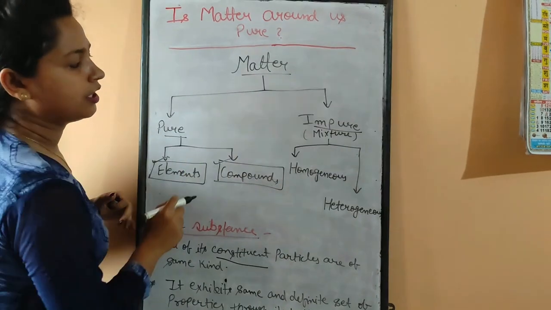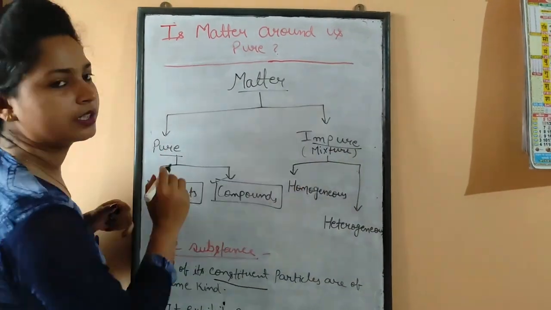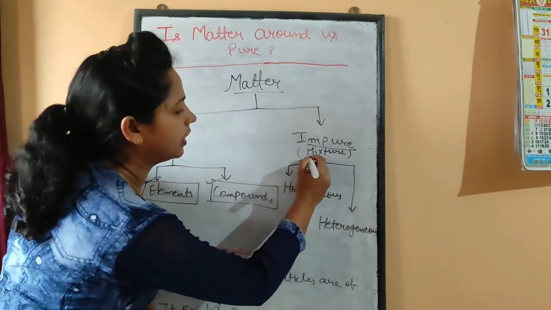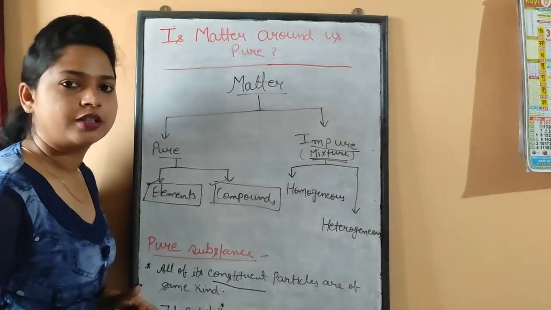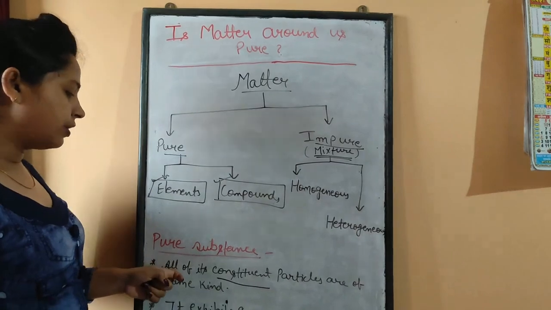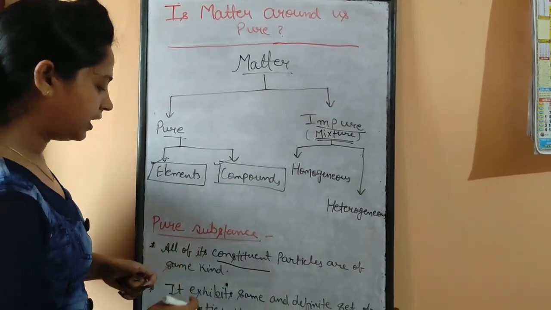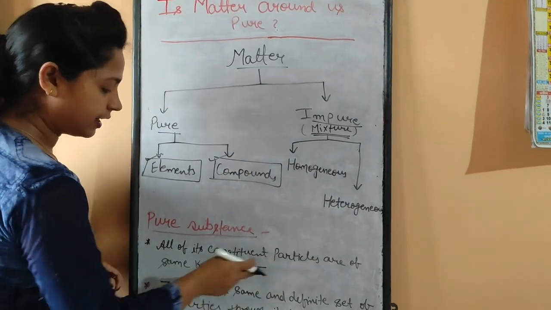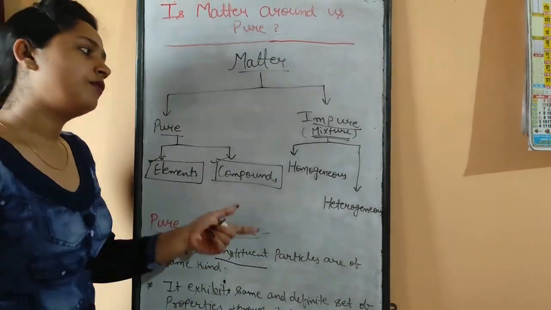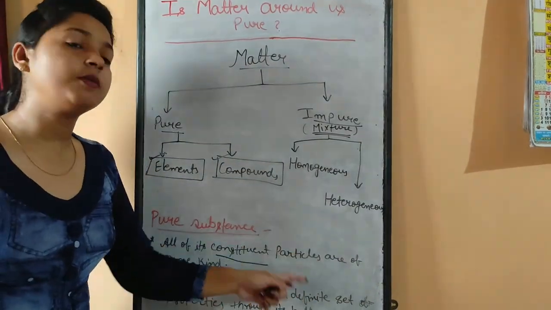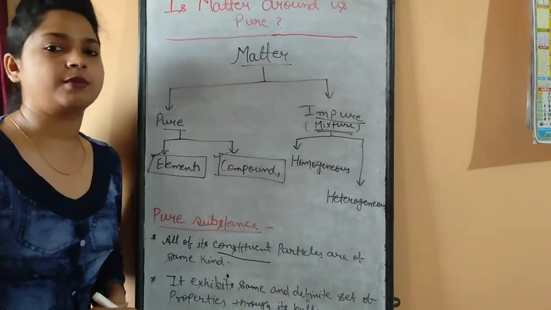The next classification is impure matter, impure substances. Impure substances are actually called mixtures. Obviously, if pure substances have the property that their constituent particles are of the same kind, impure substances have the property that their constituent particles are not of the same kind.